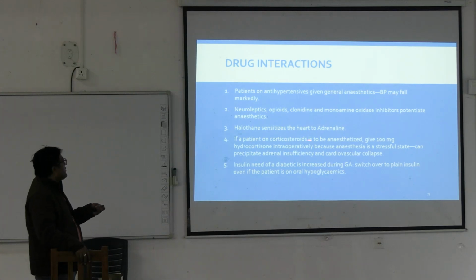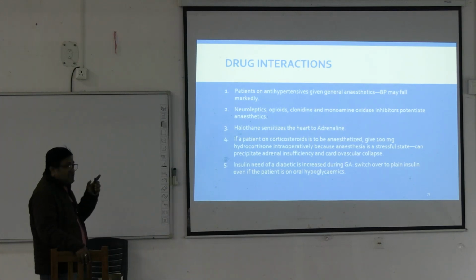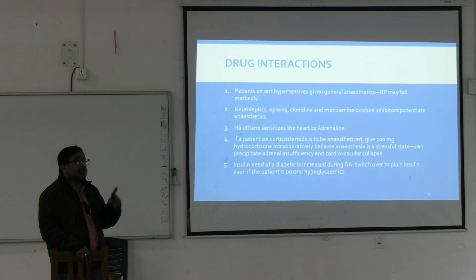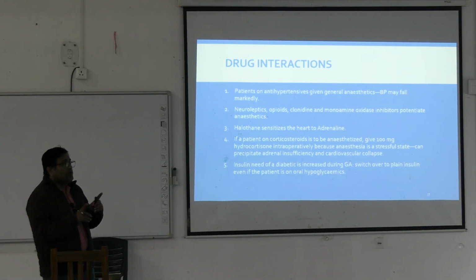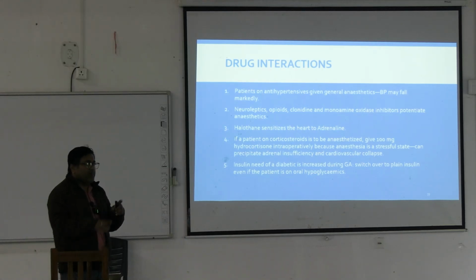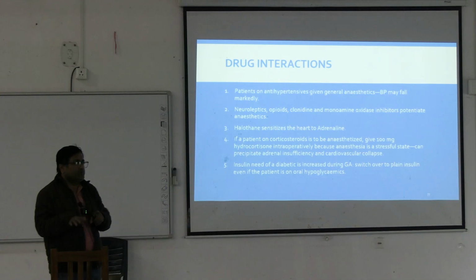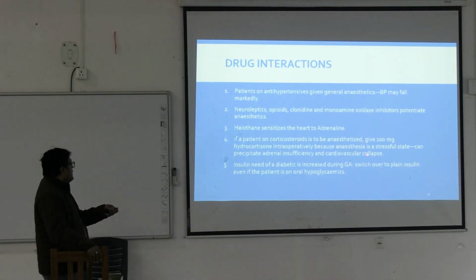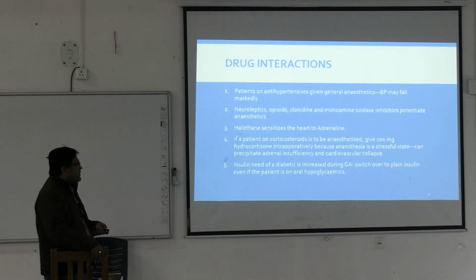If a patient on corticosteroid is to be anesthetized, then supplemental 100 milligram of hydrocortisone should be given intraoperatively, so that severe adrenal crisis does not occur, as the operation itself is a stressful procedure. Insulin need of a diabetic is increased during general anesthesia. Switch over to plain insulin even if the patient is on oral hypoglycemics.